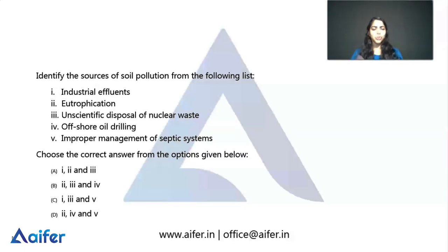Soil contamination or soil pollution, as a part of land degradation, is caused by the presence of xenobiotics or chemicals that alter the natural soil environment. Soil pollution is one of the major issues that affect nature. So we can check the causes of soil pollution.